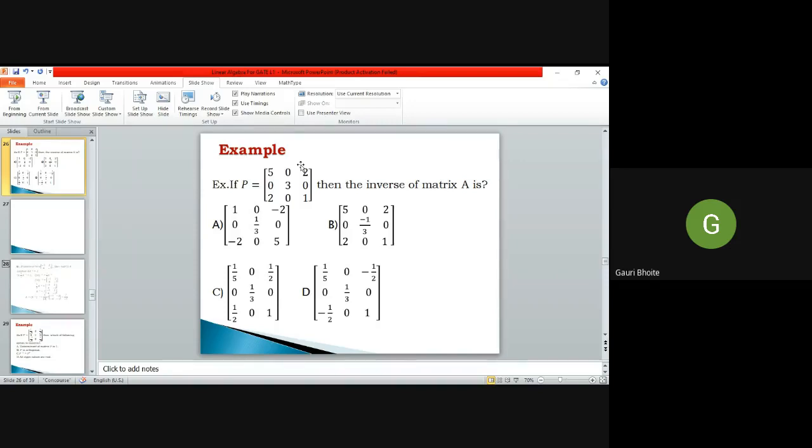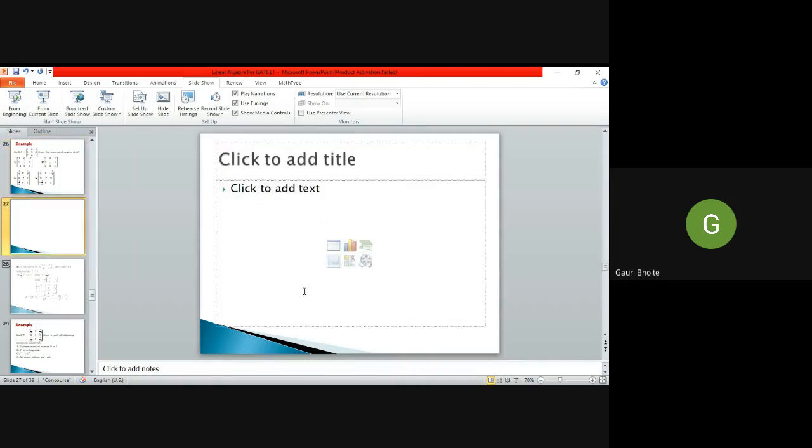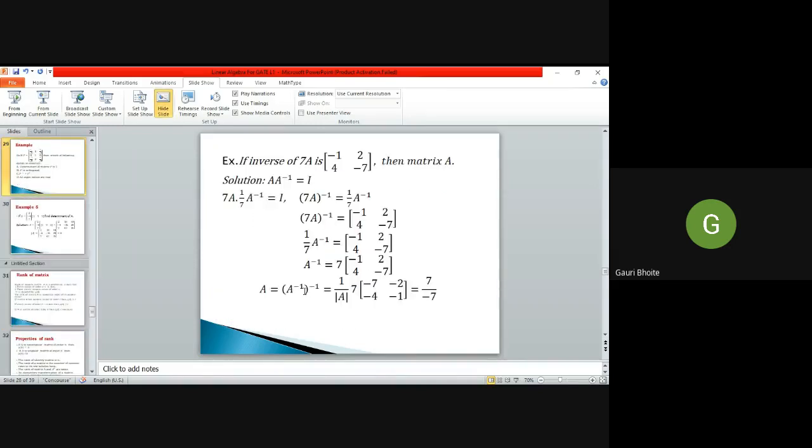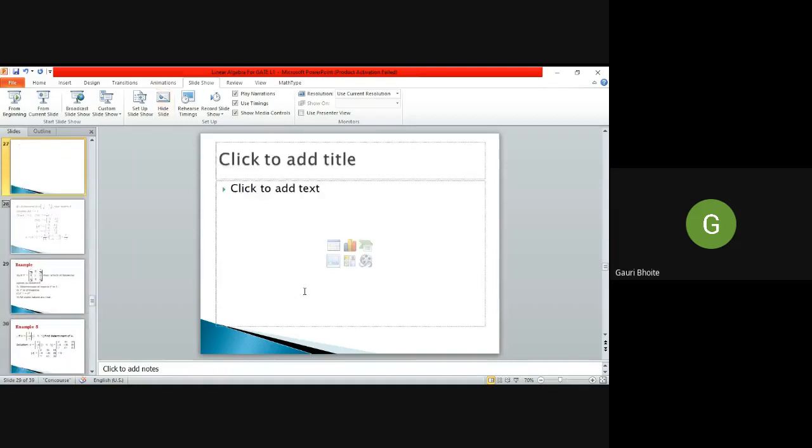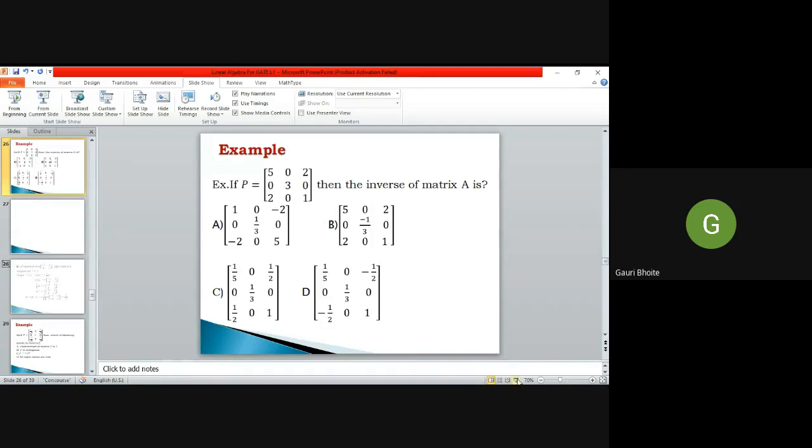Okay. Another way is there. You have to find out cofactor, minors, and all these things. So here answer is A option. Okay. So many of you gave option A. So just Ananta, you cross check your answer. Rekha and Akash, you gave correct answer. Okay. Now we go to next example.